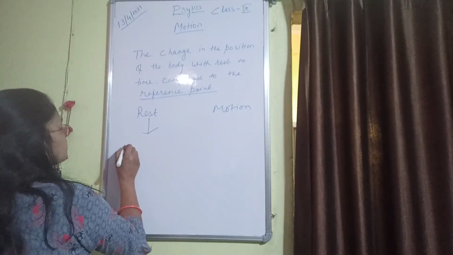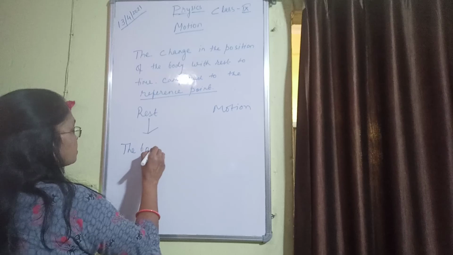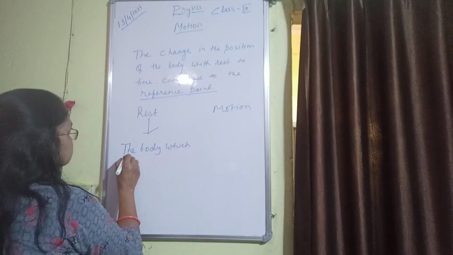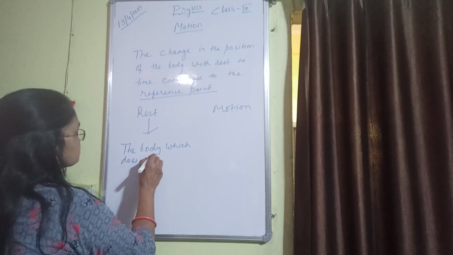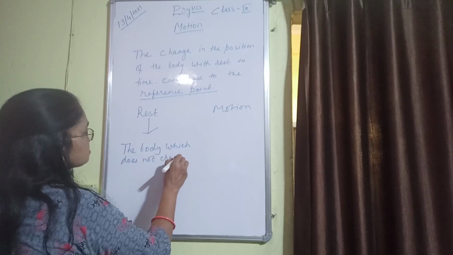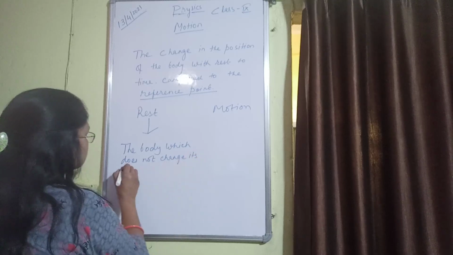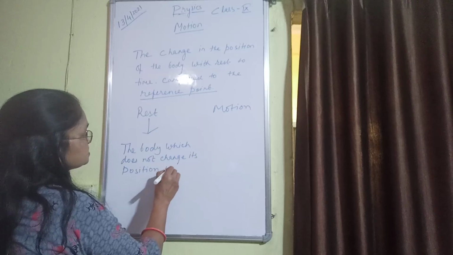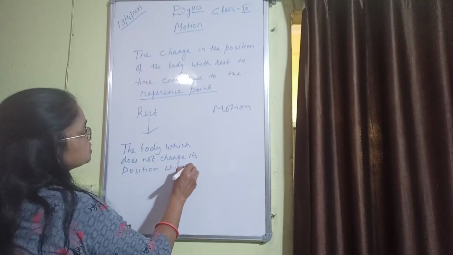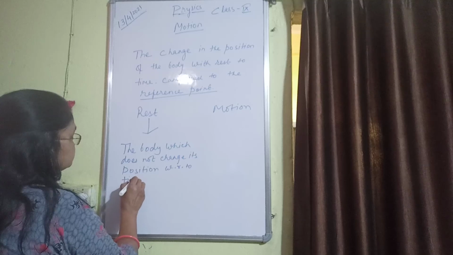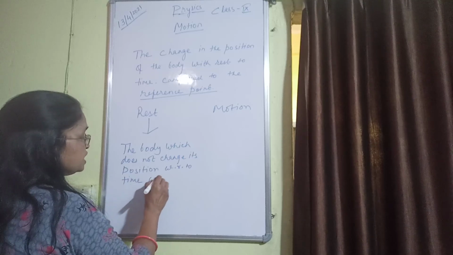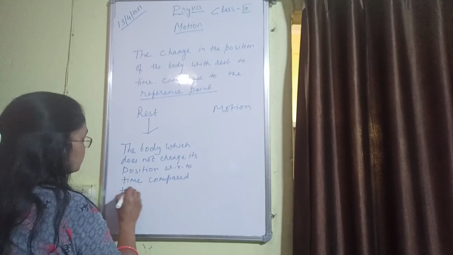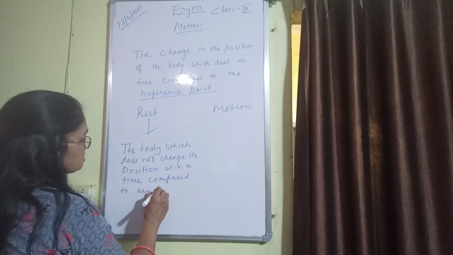The body which does not change its position with respect to time, compared to any fixed point.